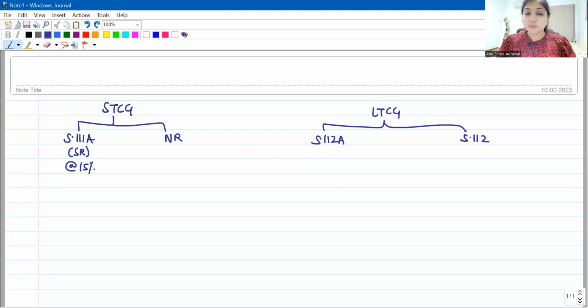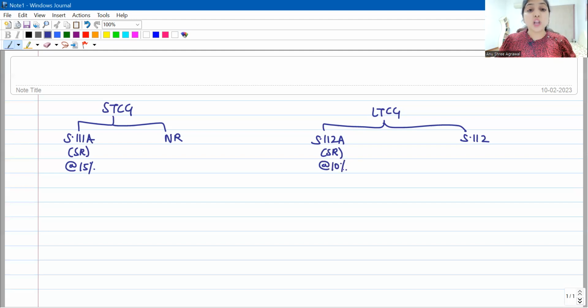Even over here, I must pay STT at the time of transfer, but if they are listed equity shares, I should have also paid STT at the time of purchase. If your LTCG is up to 1 lakh, no tax. If it exceeds 1 lakh, then on the excess you have to calculate at 10%. So even this is a special rate income, and the applicable rate is 10%.